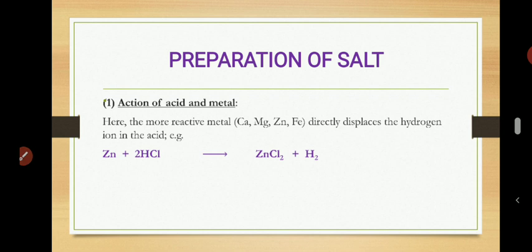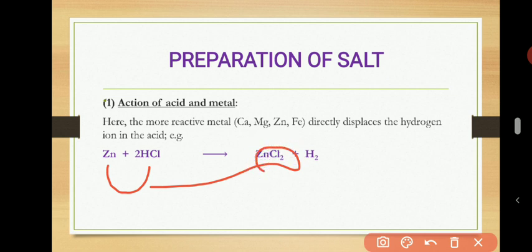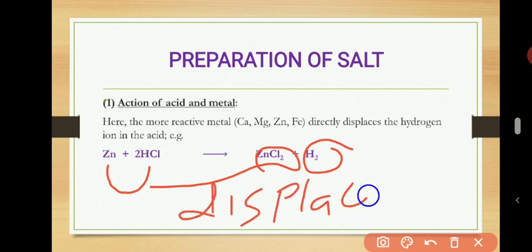So if the metal is a very reactive metal, if you dissolve the metal inside the acid, it will displace hydrogen and form a salt. Now see what happens here. The zinc will send this hydrogen away, right? So it will now give you zinc chloride. That's not bad, isn't it? Then the hydrogen will be displaced. So you call this a displacement reaction. It happens because zinc is more reactive than hydrogen. So it sends hydrogen away. It's just normal.